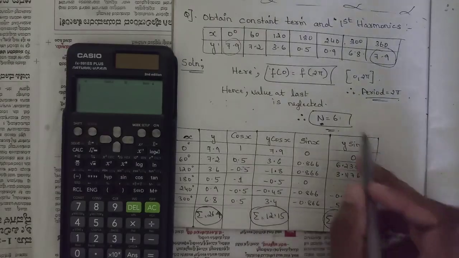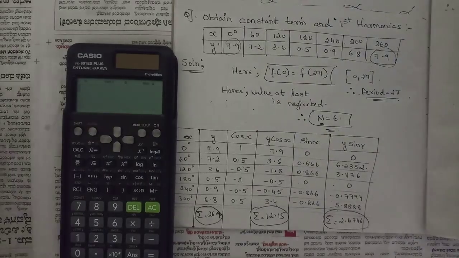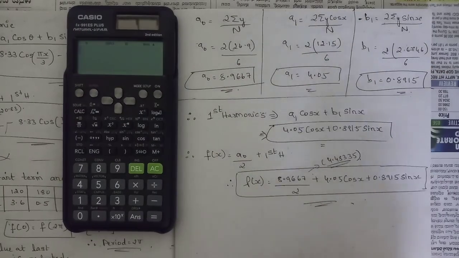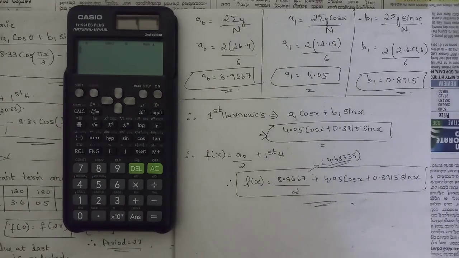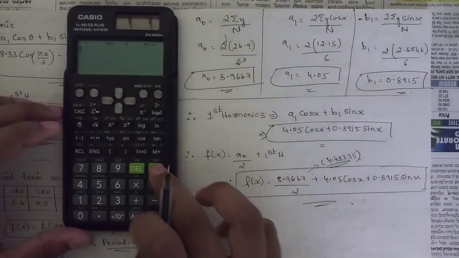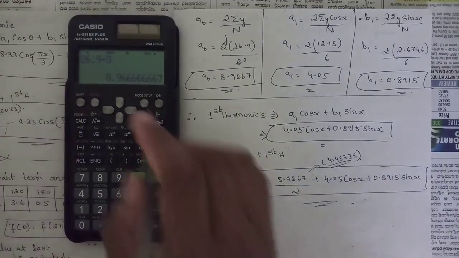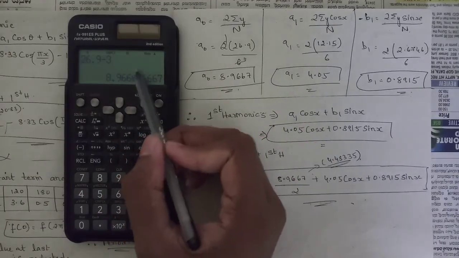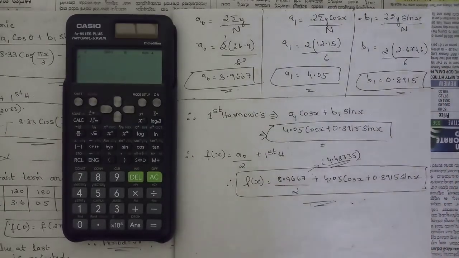Again for sin x, same thing. For y sin x, we get the answer as 2.6746. After that, we need to find the values for a0, a1 and b1. a0 is the constant term, and a1 and b1 are used to find the first harmonics. So 2 into summation of y by n is the formula for a0. Here 2 1s are 2, 2 3s are 6. So the required answer is 26.9 by 3, which is 8.966, recurring, so let's stop at 4 decimal places, 8.9667.